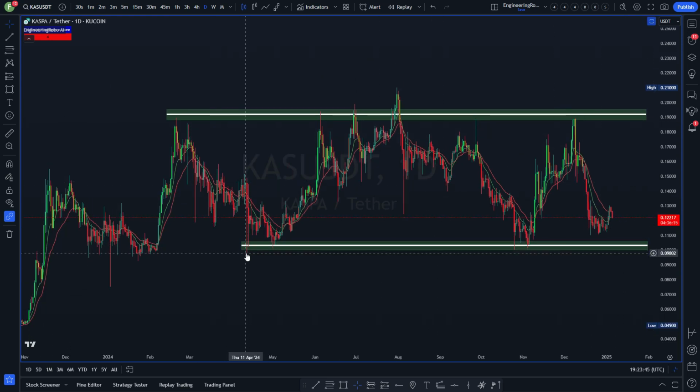We've not seen these low prices of below 10 cents since April 2024. The lowest it's been recently was at the very beginning of last year, January 2024 on the 3rd.